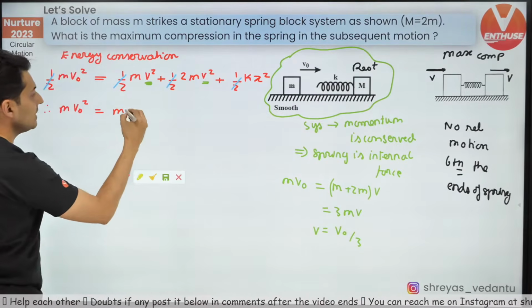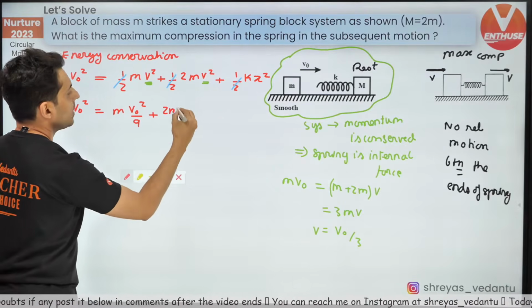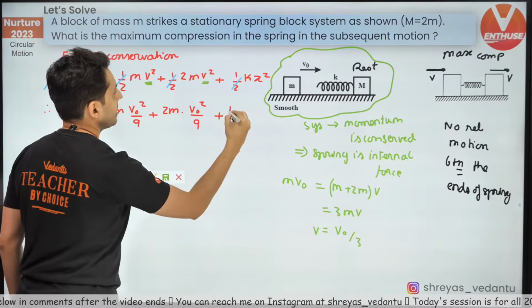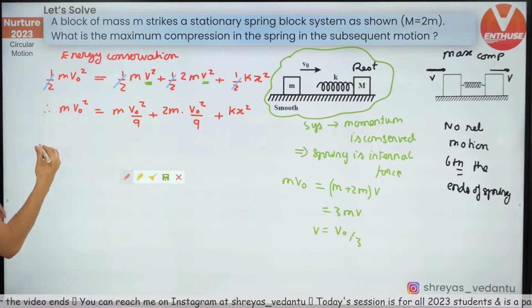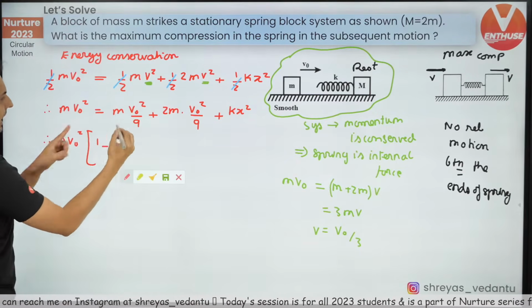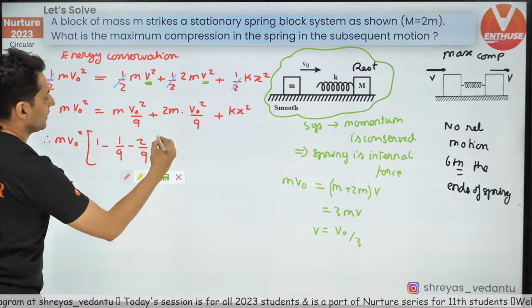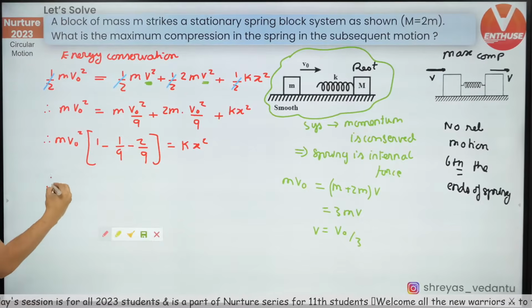V square is v naught square by 9, plus you have 2m v naught square by 9 again, plus kx square. So take these two terms over here. So you will have m v naught square times 1 minus 1 by 9 minus 2 by 9 is equal to kx square.